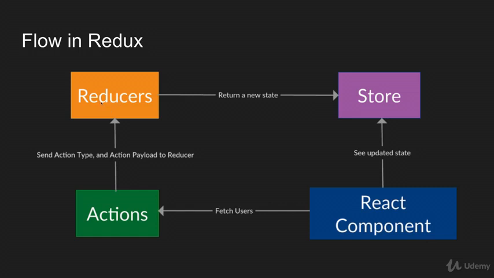So then the reducer is going to change our state accordingly. It will set the state of the counter to 5 and it will return the new state to the store. And our React component is going to see the updated state and it will show the number 5. Ta-da! So it's an extra layer of complexity compared to the vanilla React data flow.